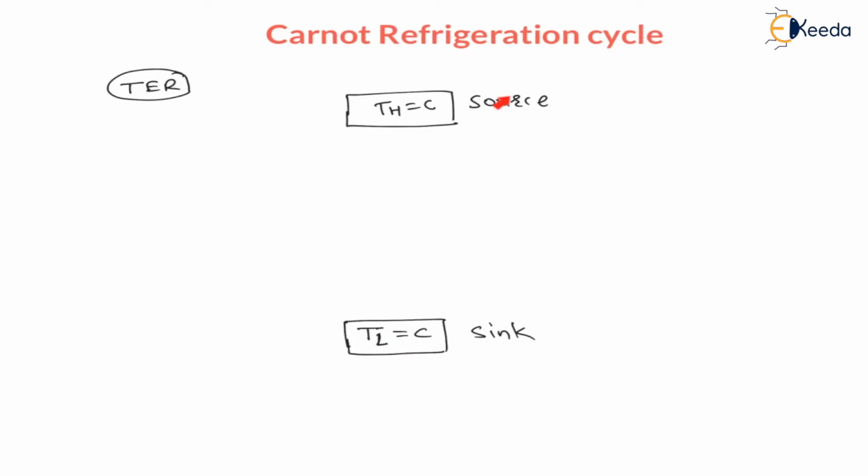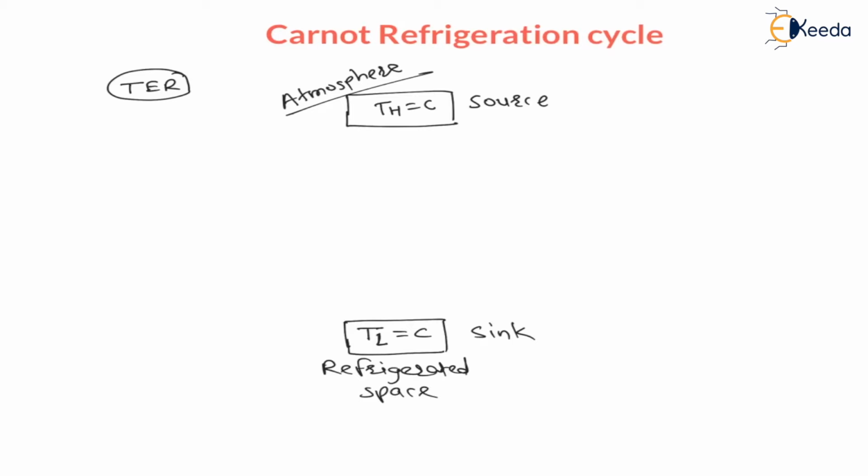Now, between the source and sink: the purpose of a refrigerator is to maintain the temperature below atmospheric temperature. Therefore, here the source is the atmosphere, and the sink is the refrigerated space.